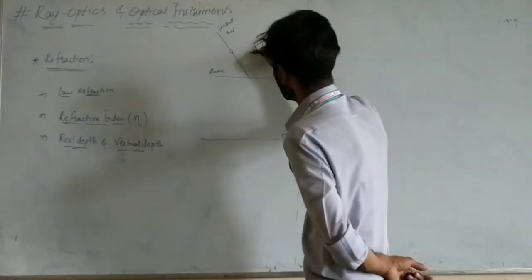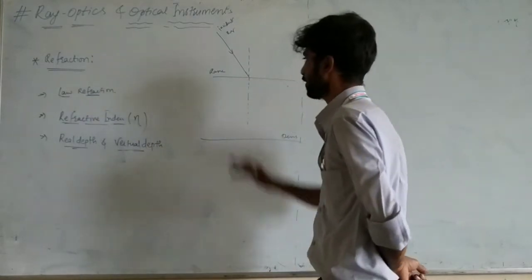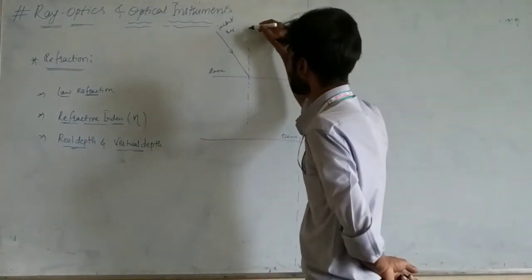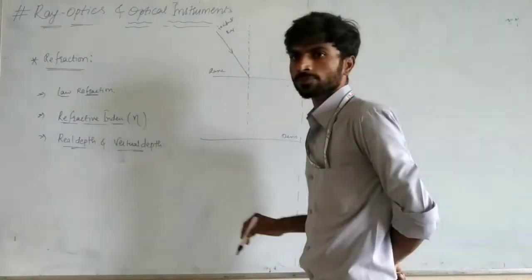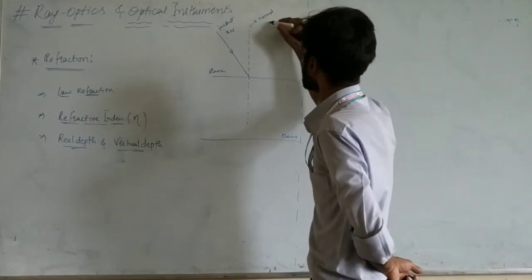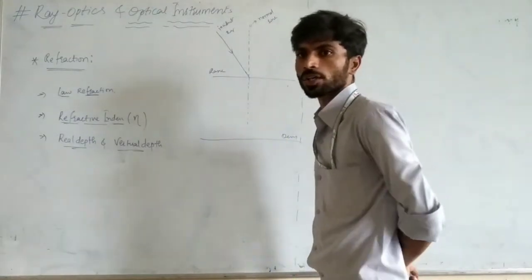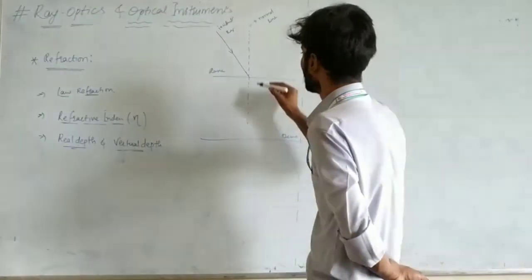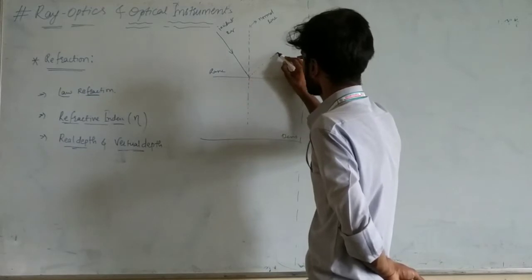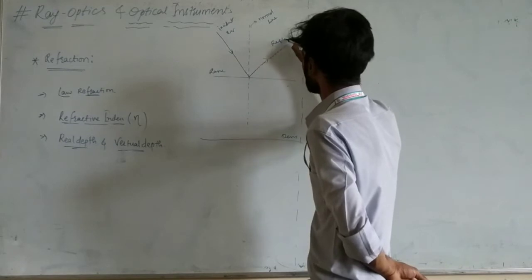Now this is a normal line, drawn perpendicular to the horizontal plate or medium. Okay, some of the rays are reflected back.